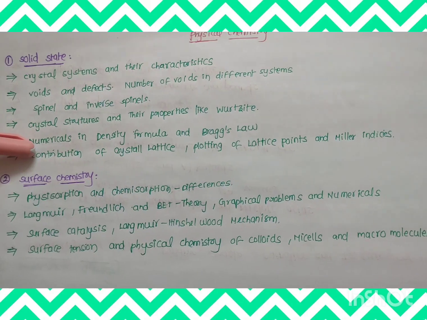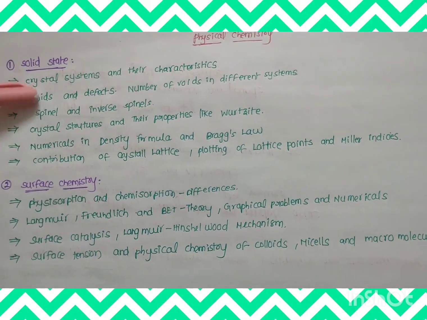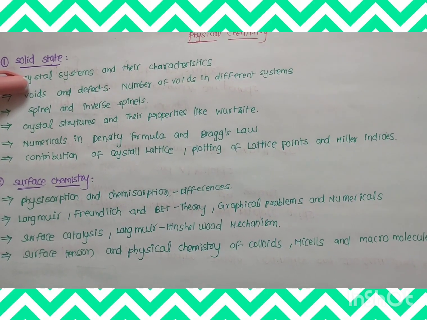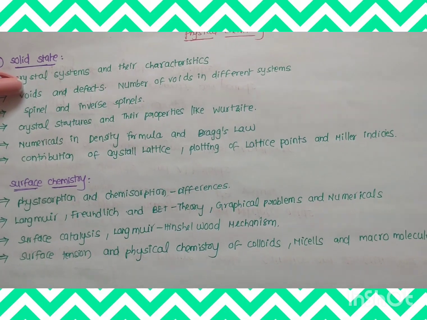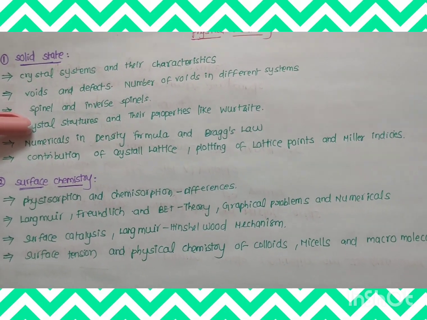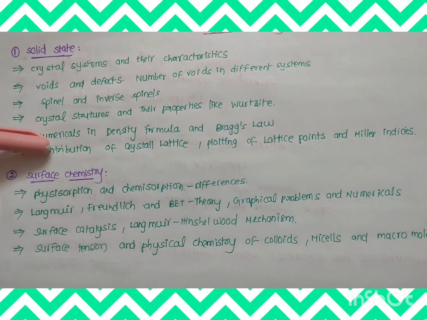And then construction of crystal lattice, plotting of lattice points and Miller indices. So this is the main important part in solid state. In solid state they ask a minimum to maximum of 3 marks. One question definitely comes from the density formula and Bragg's equation. So if you see these areas in total, you will definitely get the score.